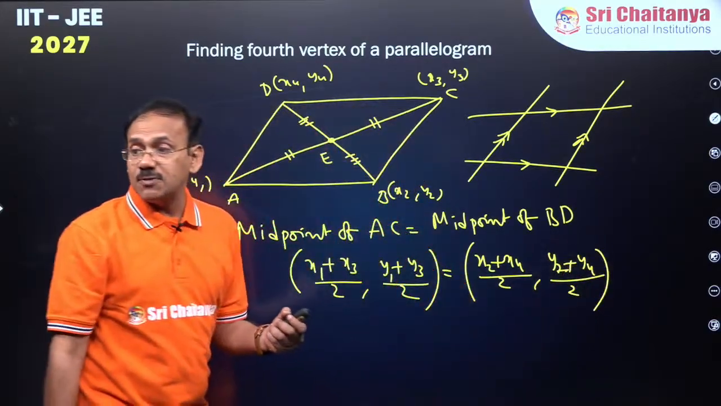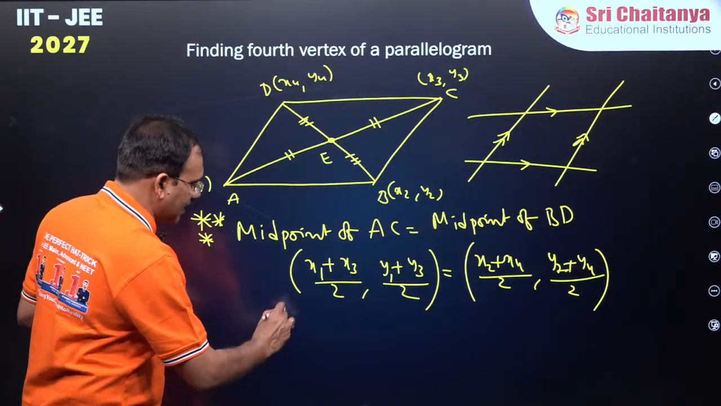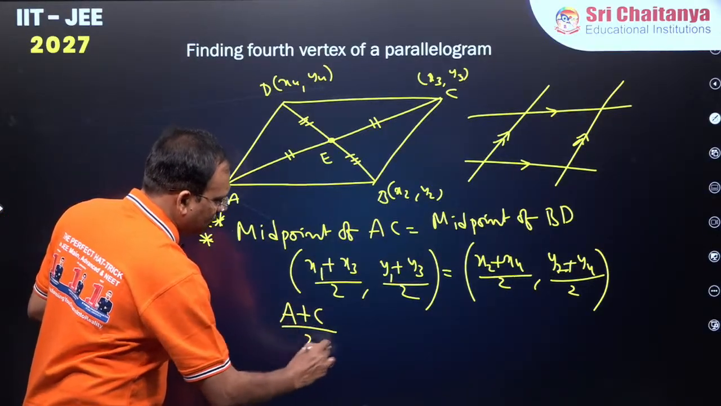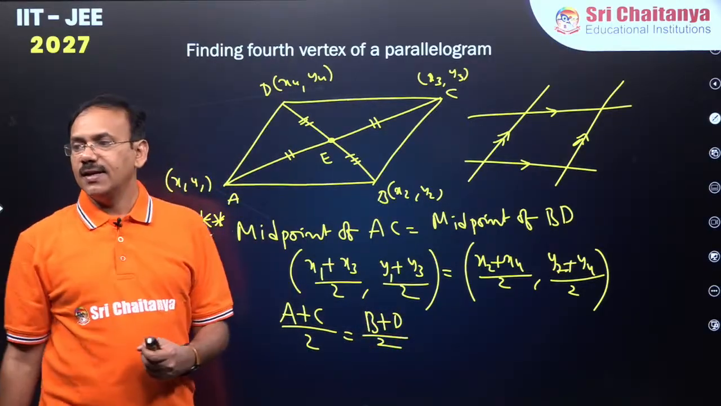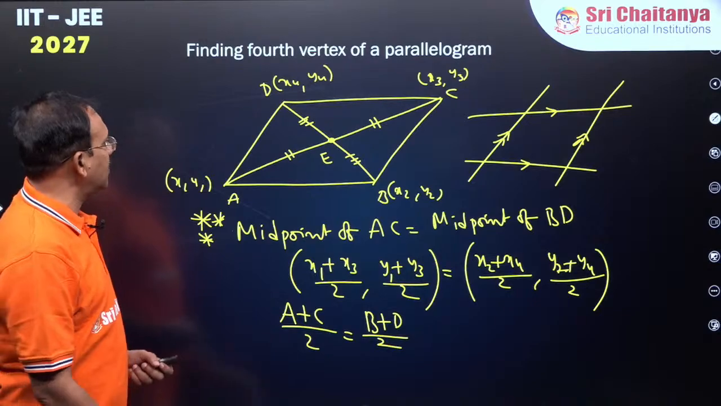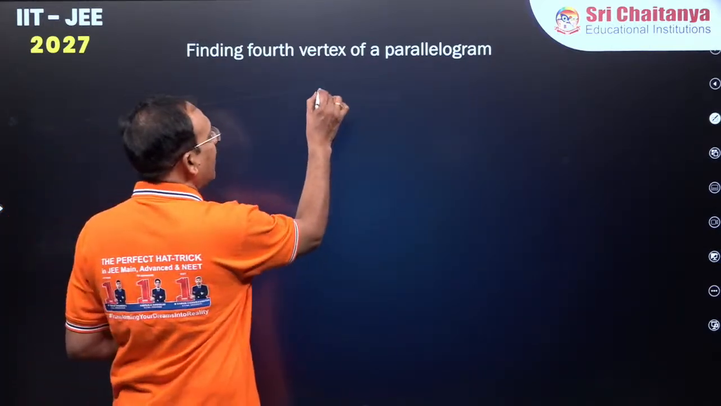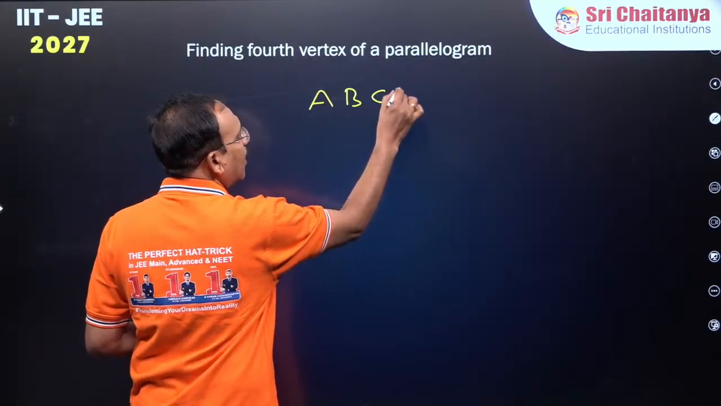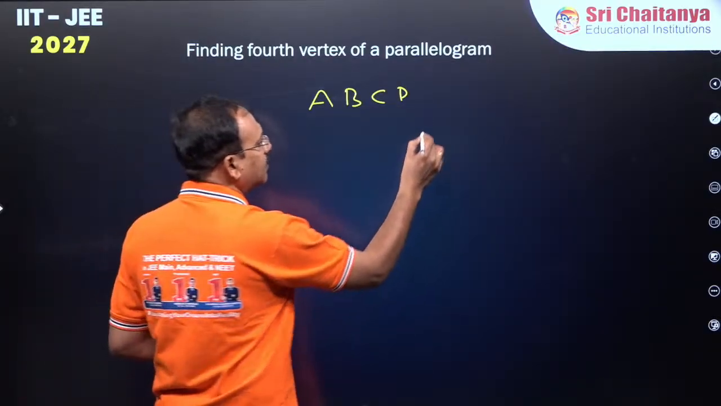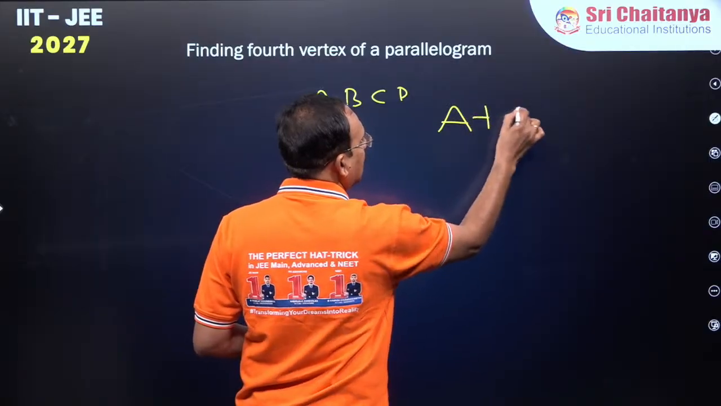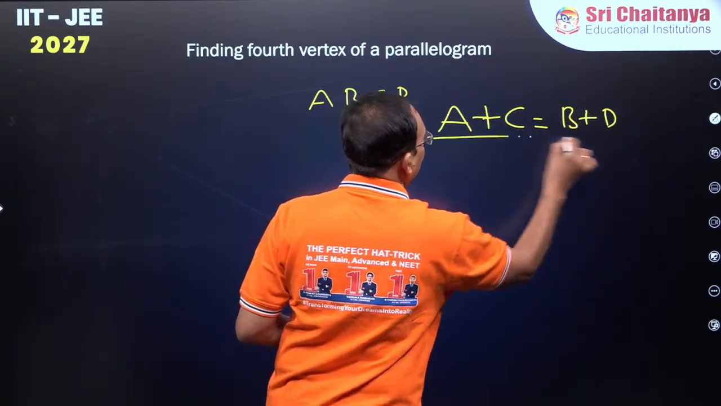Okay. Which means, to remember easily, shall I just write A plus C by 2 is equal to B plus D by 2? Yes. And hence, dear students, most important thing, in a parallelogram, if A, B, C, D are 4 consecutive vertices, you will observe that A plus C is equal to B plus D in vertices.